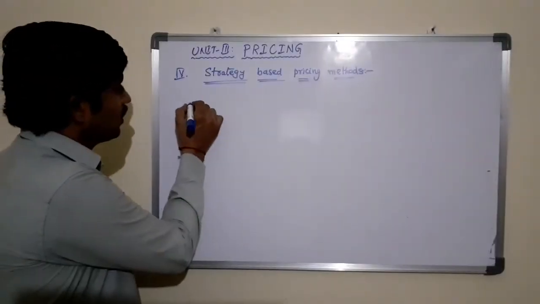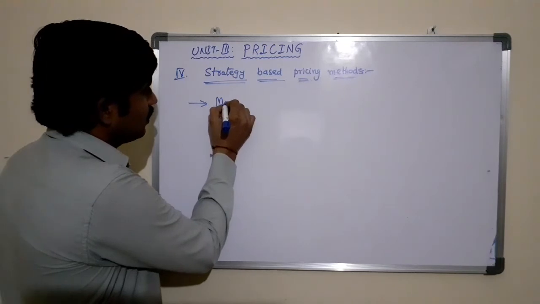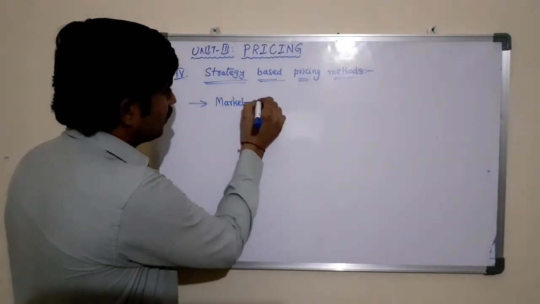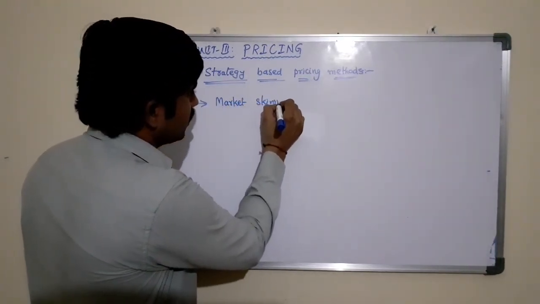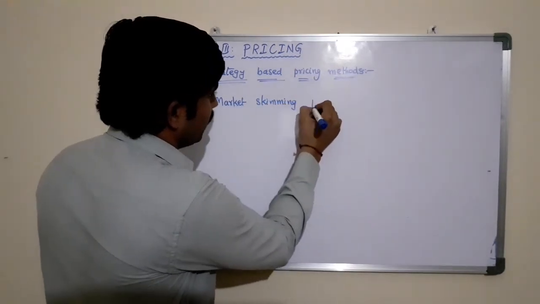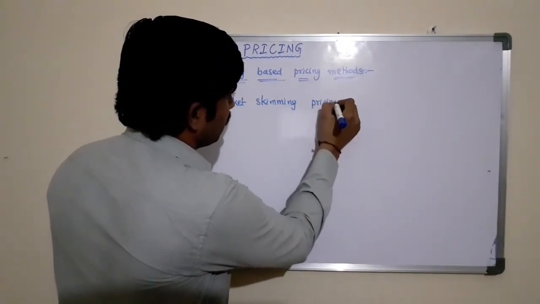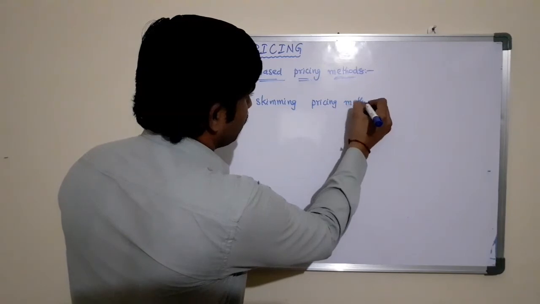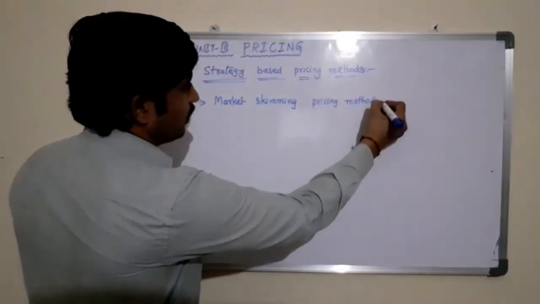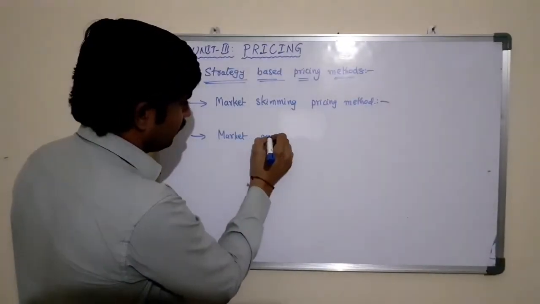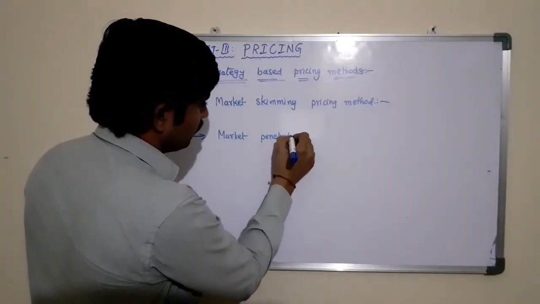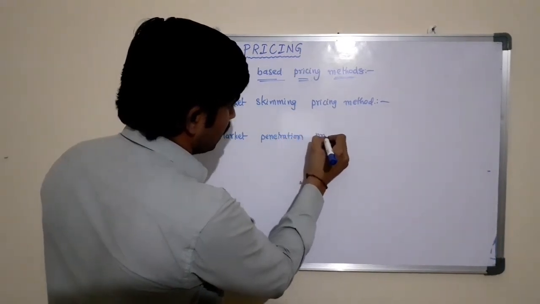These strategy based pricing methods are classified into two, that is the market skimming pricing method and the market penetration pricing method.